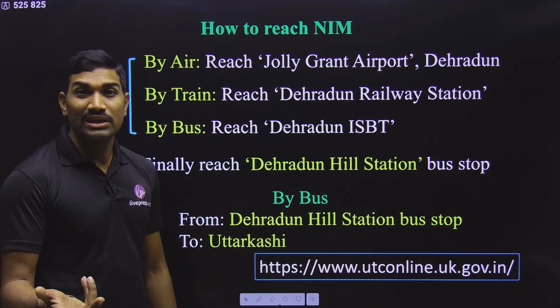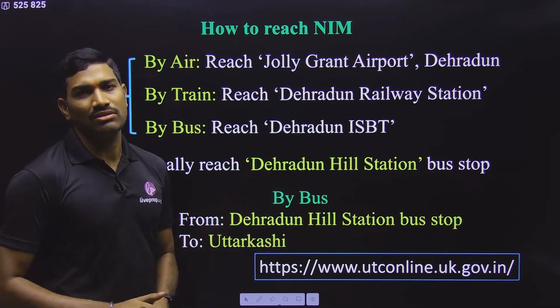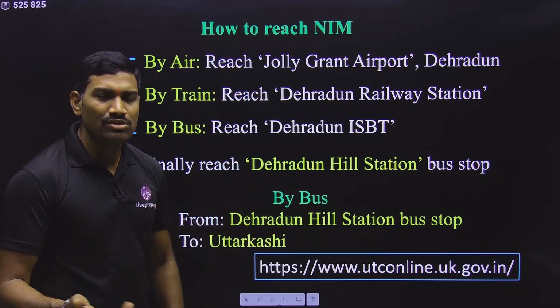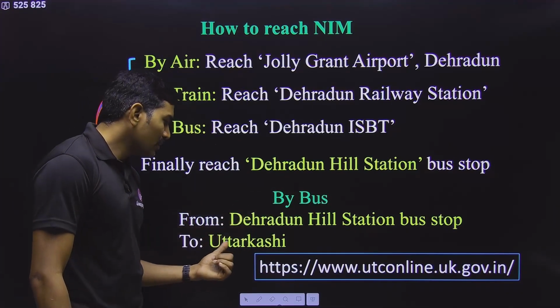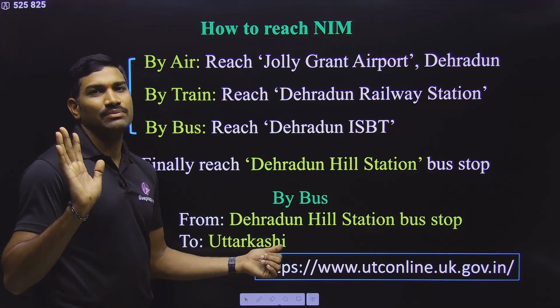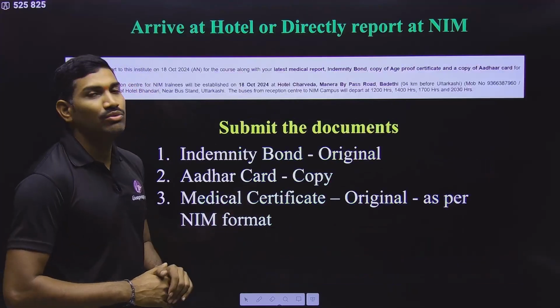You can book the buses in advance so that your seat will be reserved. Or else there are some private travels also there. You can directly go from there also. So ultimately you need to reach Uttarkashi. And in Uttarkashi, where you need to go?